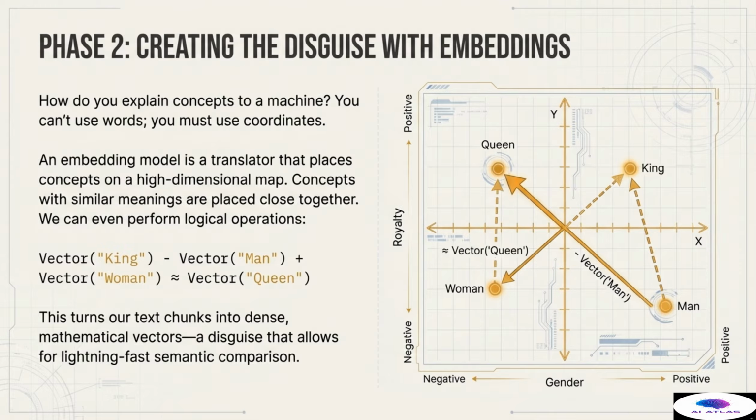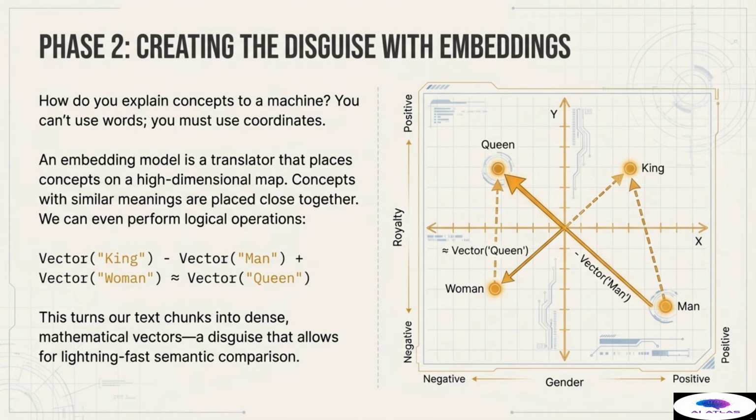We now transition into Phase 2, creating the disguise with embeddings. We have structured the data with metadata, ensuring precision and security. Now we need the mechanism for conceptual search, which delivers speed and intellectual understanding. How do you explain abstract, complex concepts to a machine? You cannot rely on ambiguous human language. You must use mathematics, specifically coordinates in a high-dimensional space.